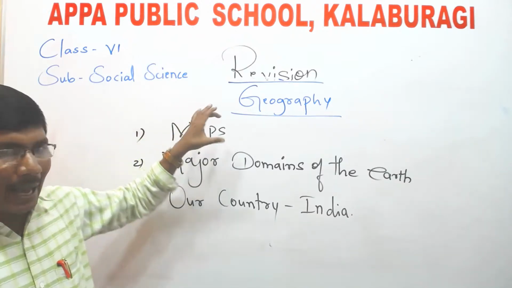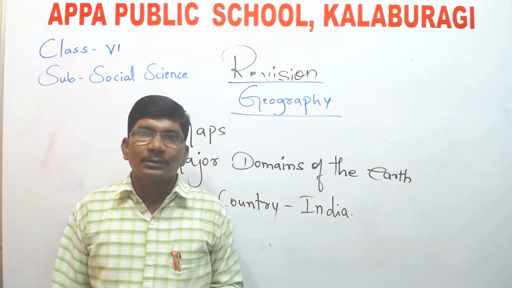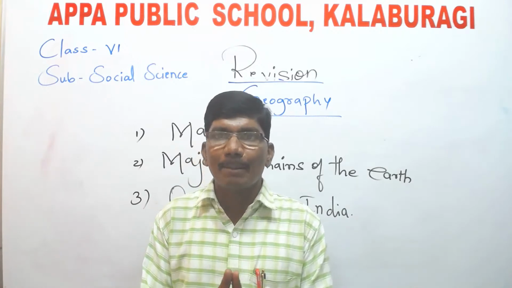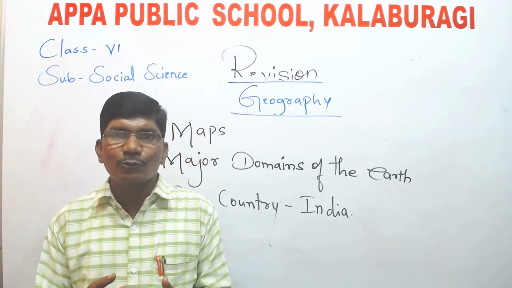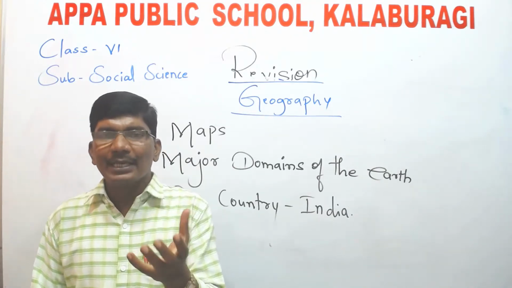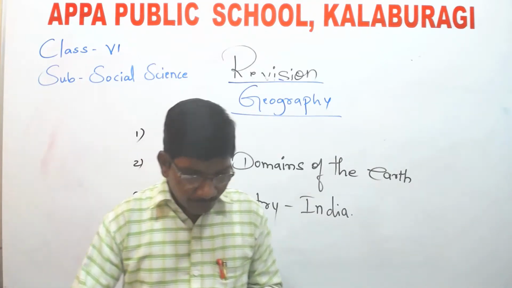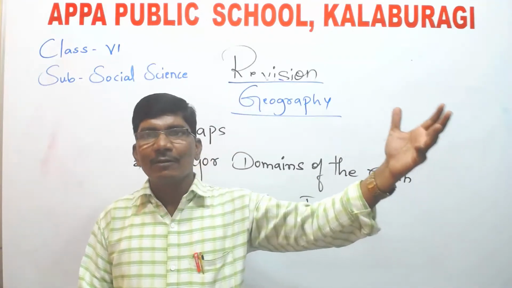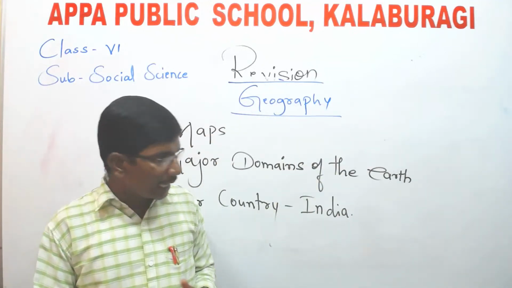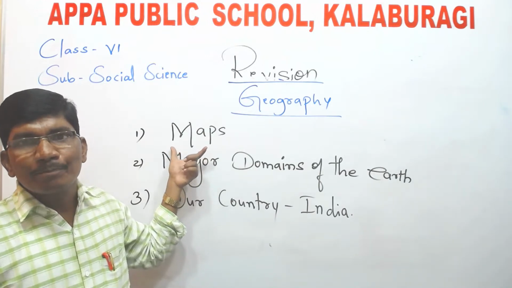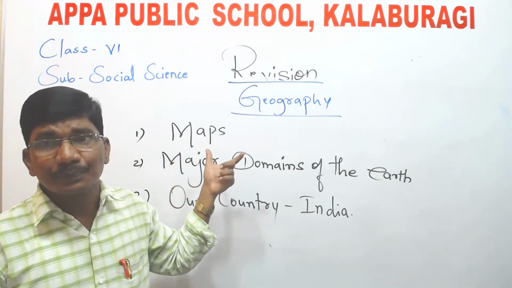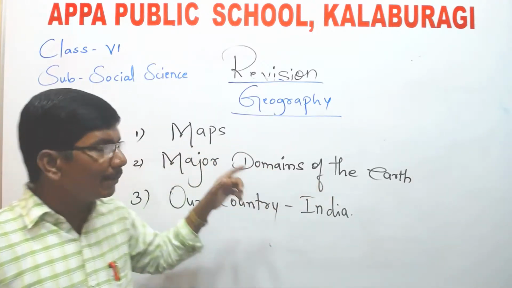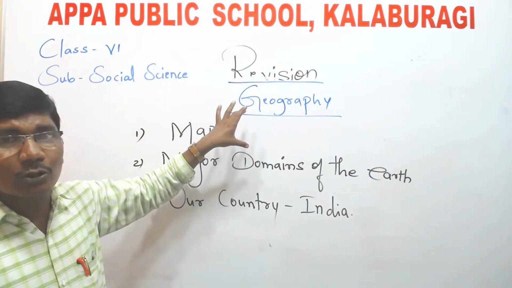The first chapter is maps. Different types of maps are there, and why we need maps, how maps are useful for human beings. Everything you have studied in this chapter. Dear children, if you want to go from one place to another place, from one country to another country, at that time a map is very useful. A map is very helpful for you. So there are different types of maps. Already you have studied about that. So you go through it.